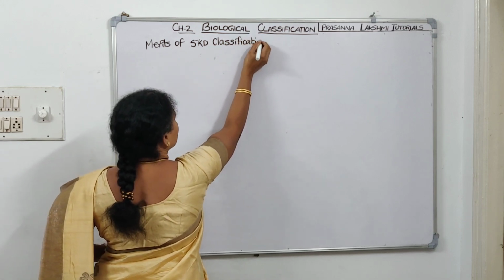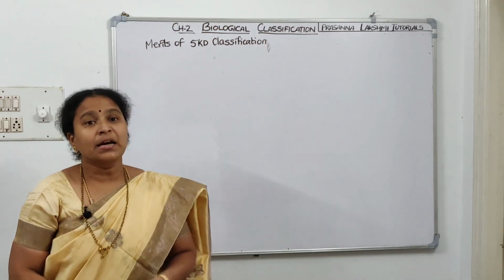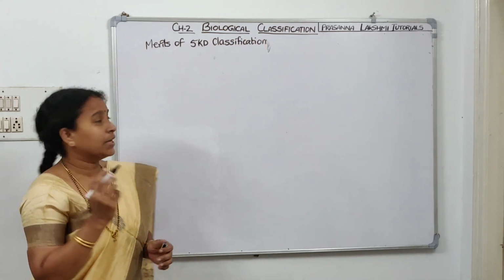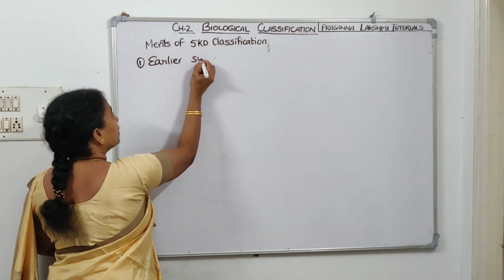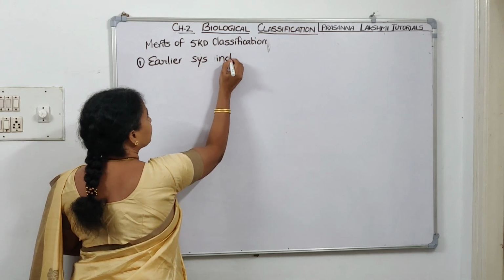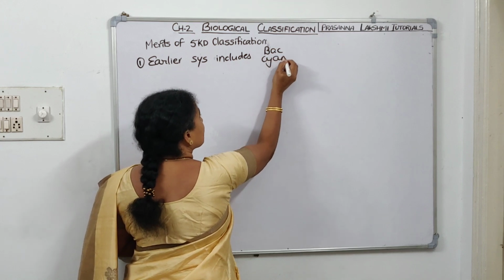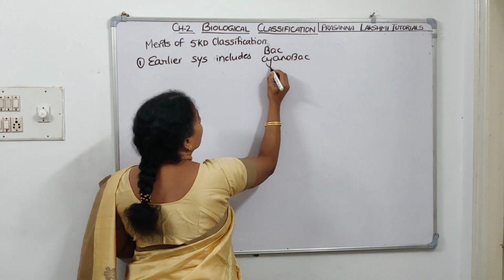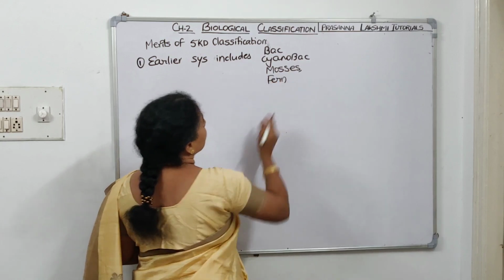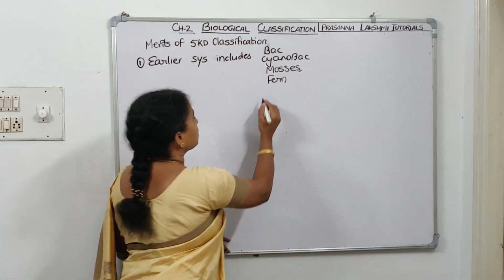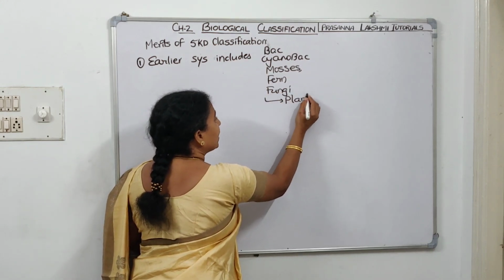What are the significant points of the 5 kingdom classification? Earlier systems included bacteria, cyanobacteria, mosses, ferns, and fungi, all of them under the kingdom called Plantae.